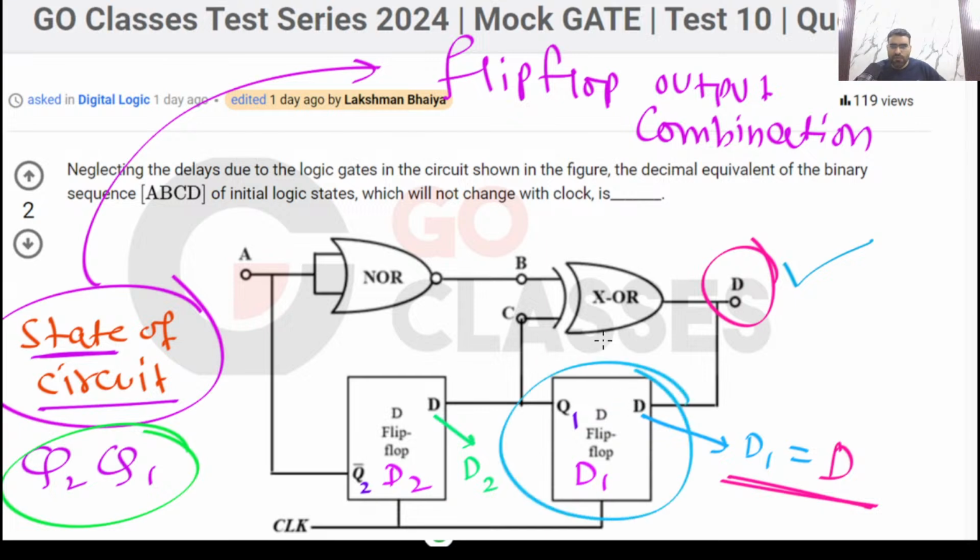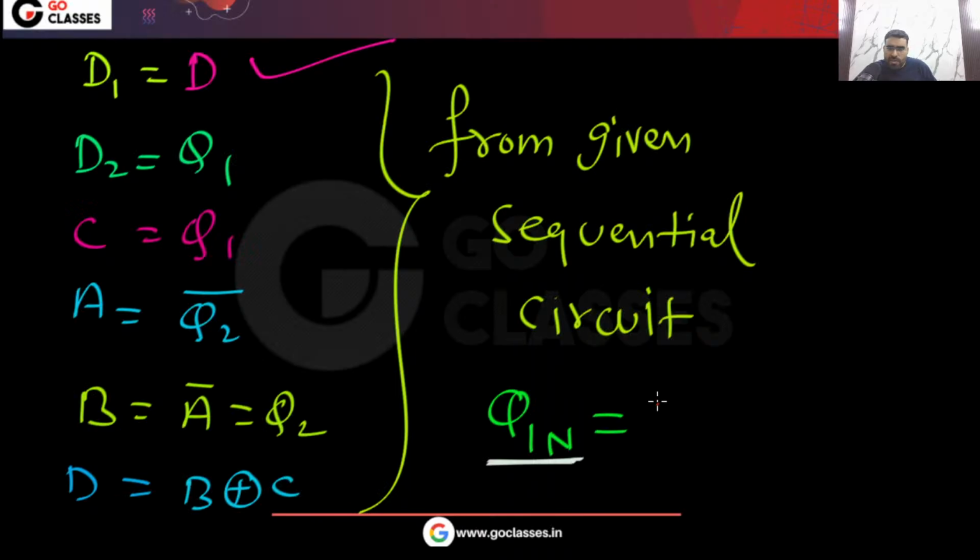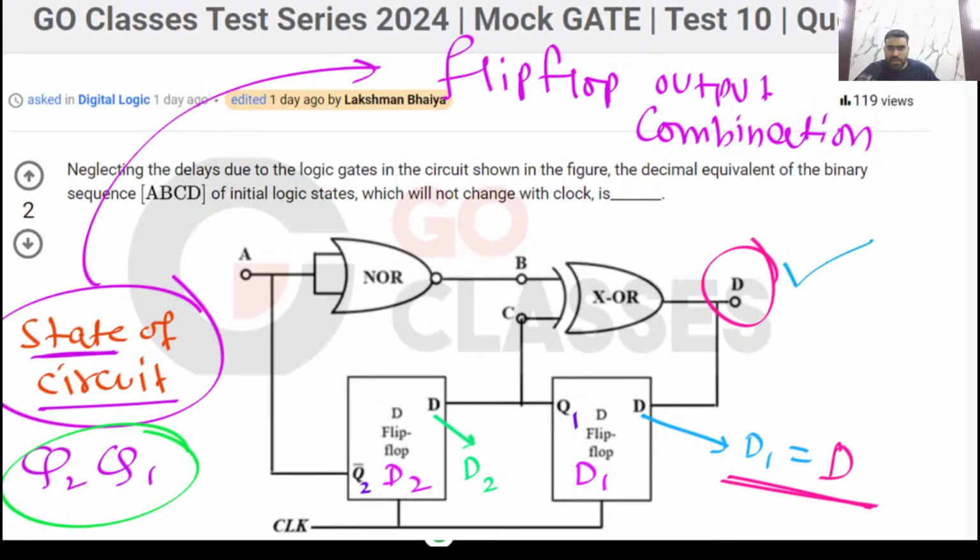See, this is the D flip-flop that is given to you. Now I am asking, what is the next state of this D flip-flop? That will be the same as the current input of the D flip-flop, that is your D1.